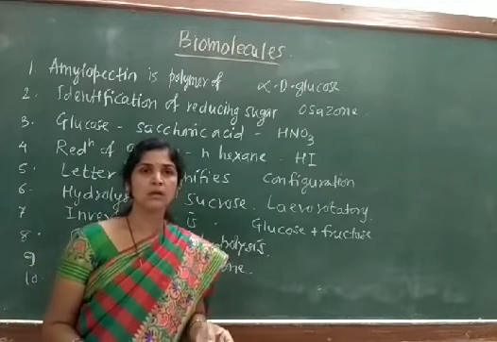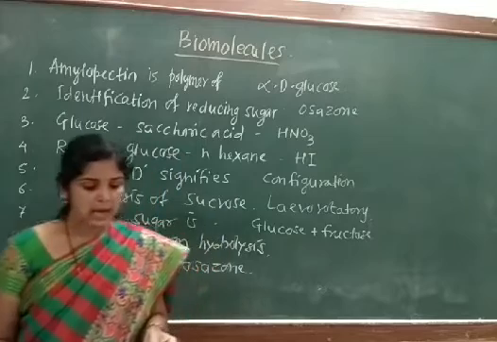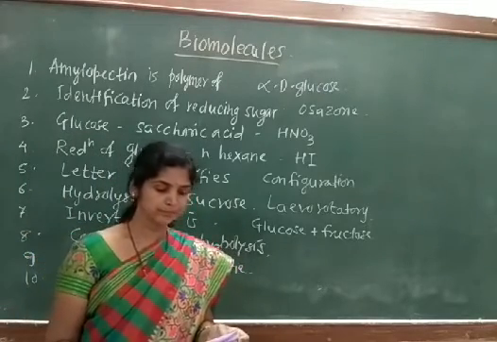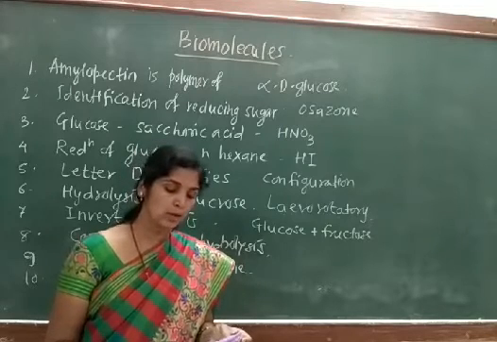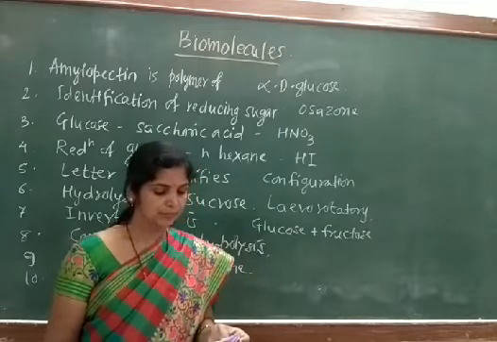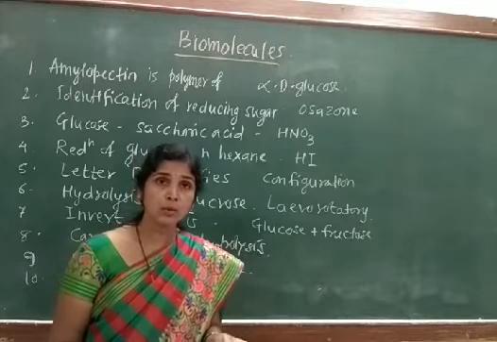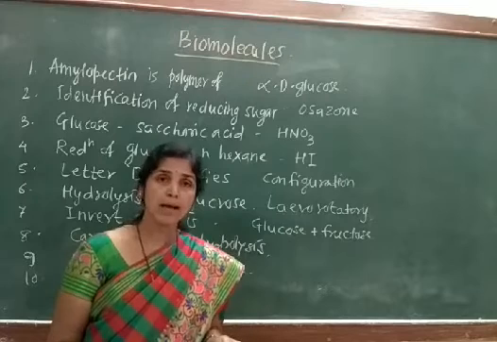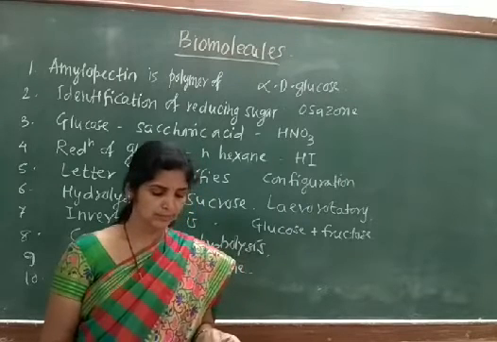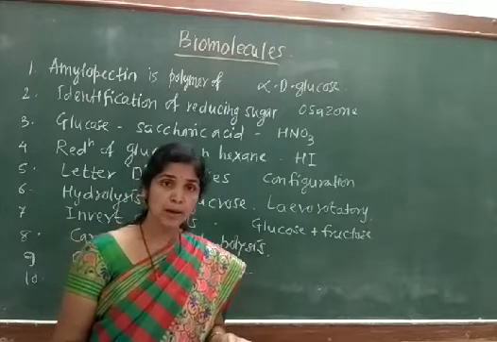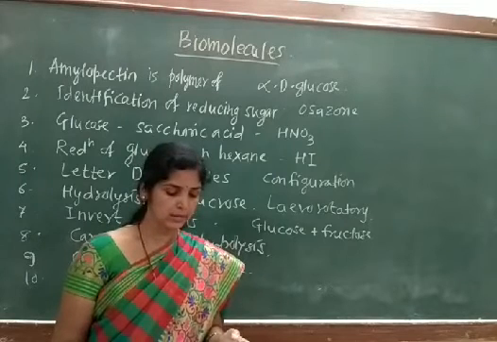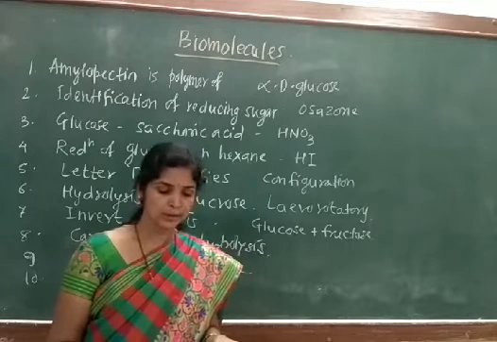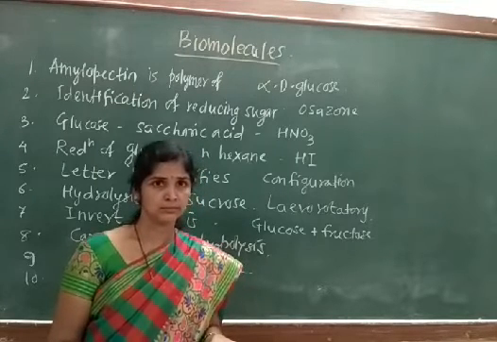Now we will move to the 10th question. Starch is composed of 2 polysaccharides, namely: option A is amylopectin and glycogen, option B is amylose and glycogen, option C is amylose and amylopectin, and option D is amylose, amylopectin and glycogen.